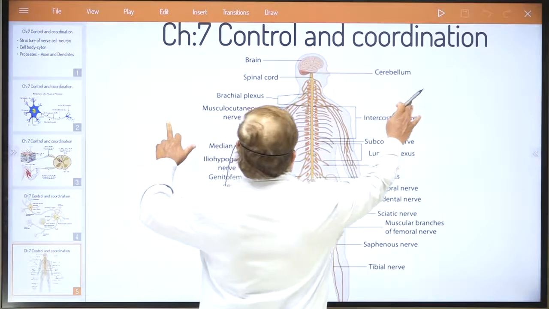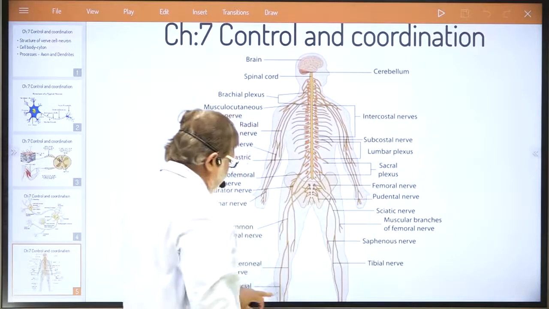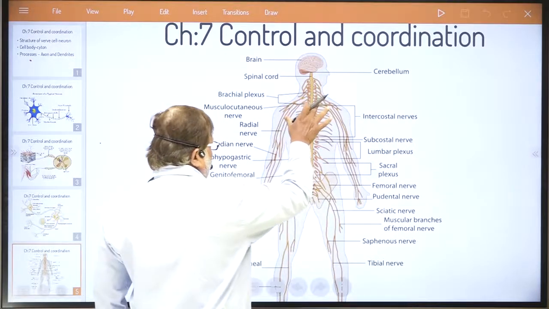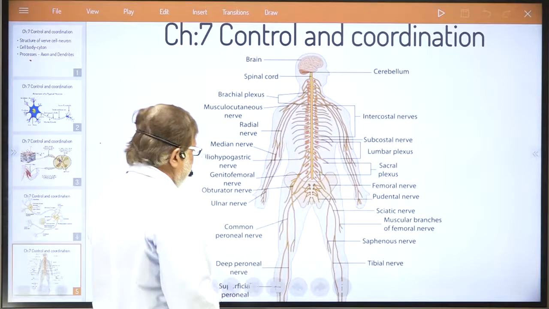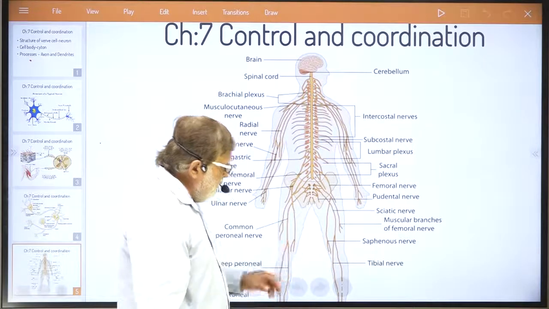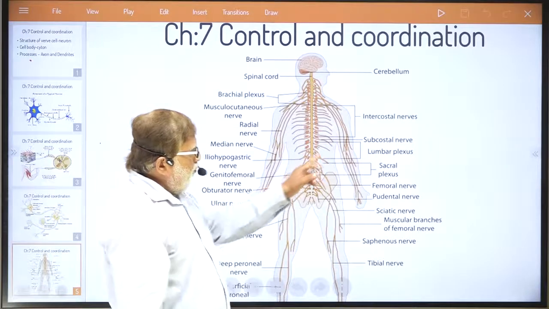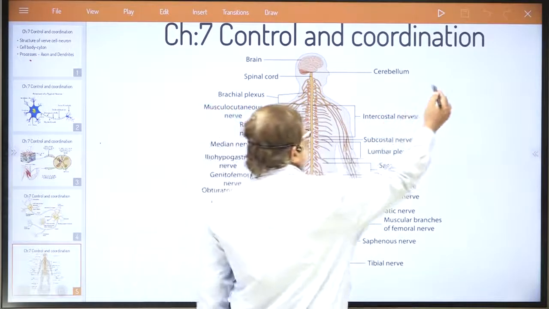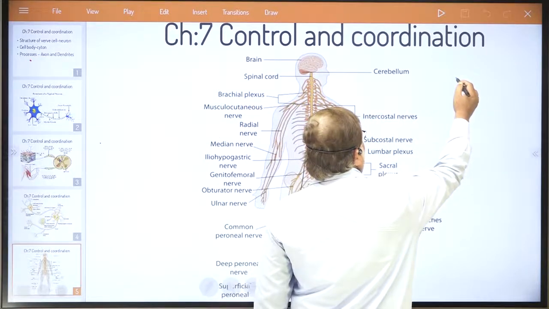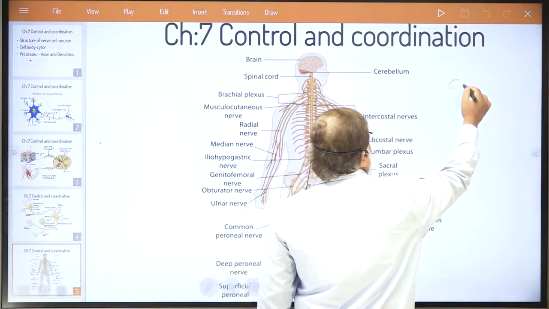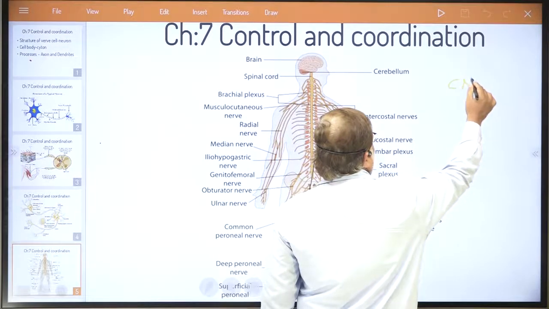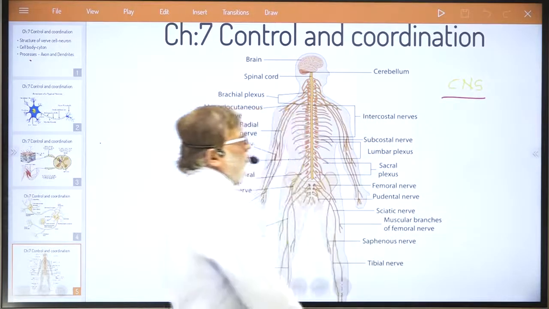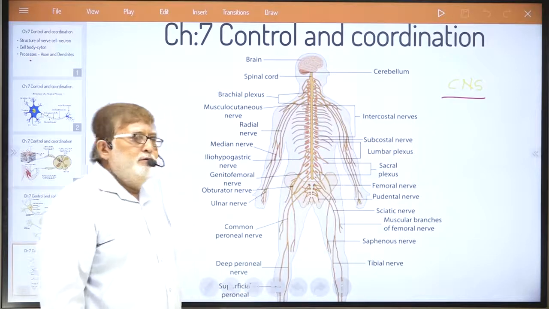You can see here, dear student, in our nervous system, if you observe properly, our entire body, suppose you have studied somewhat in an early standard, that is the CNS, which we call the central nervous system.